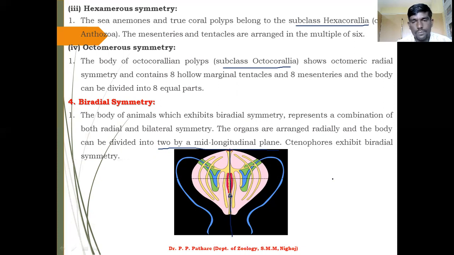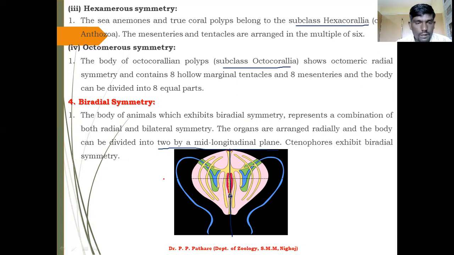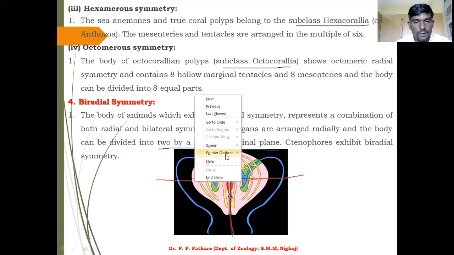Do you understand? Now second one, you can draw such a line. First one this type, second one this type. So you can easily divide. Sorry, not in this way.